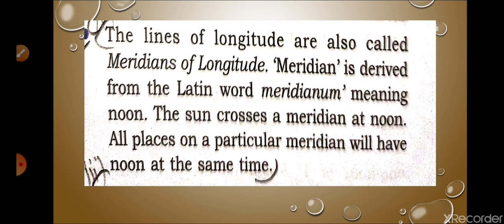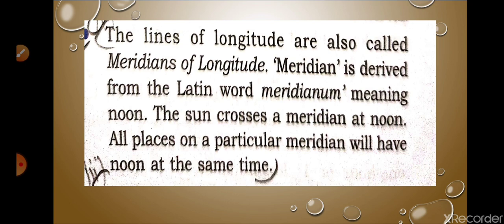Lines of longitude are called meridians of longitude. Why? It is given here that lines of longitude are called meridians of longitude because meridian is derived from the Latin word meridiem, and the meaning is noon, the sun crossing the meridian at noon. The sun crosses the meridian at noon, and all the places on a particular meridian will have noon at the same time. So I hope this answer is clear.